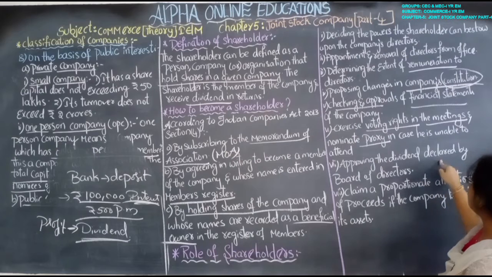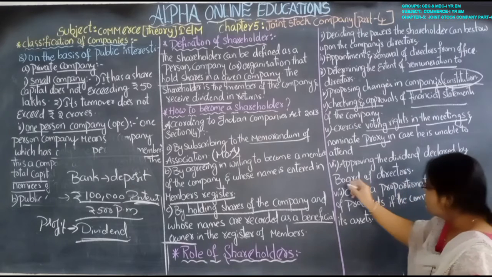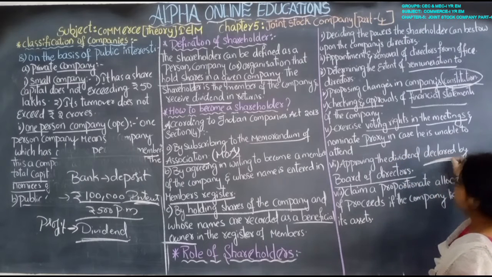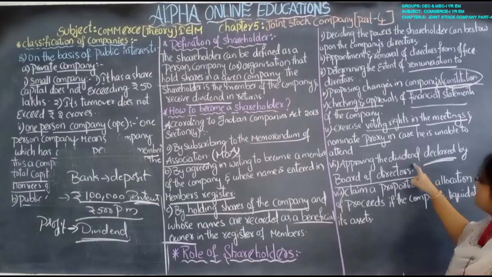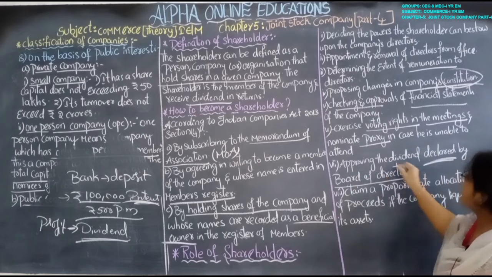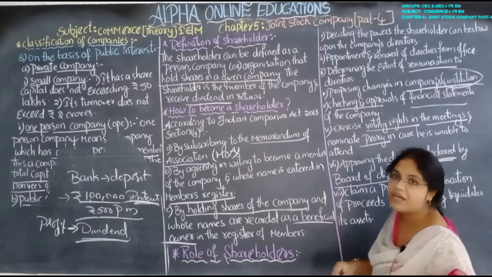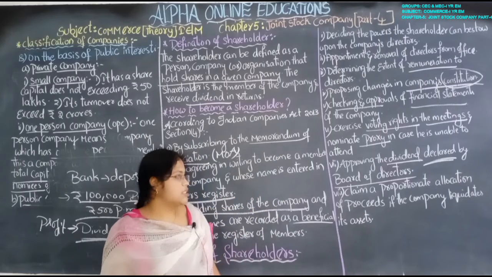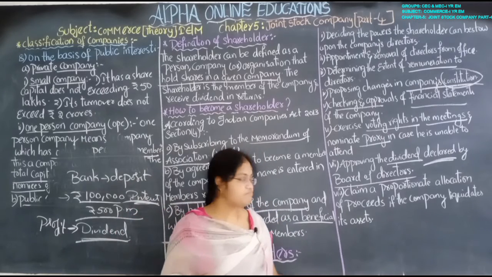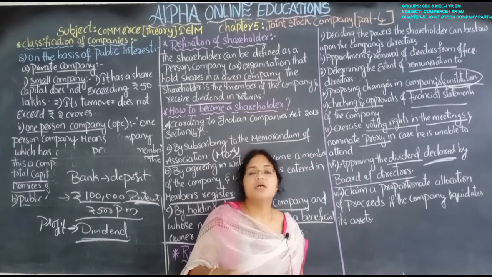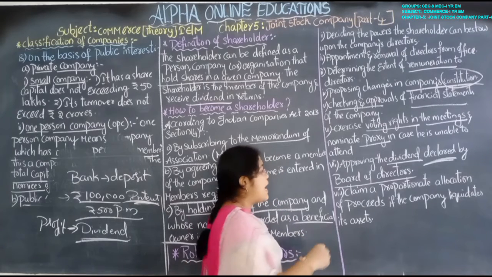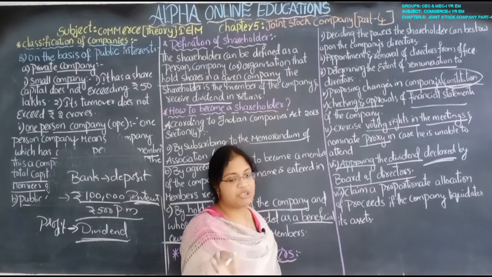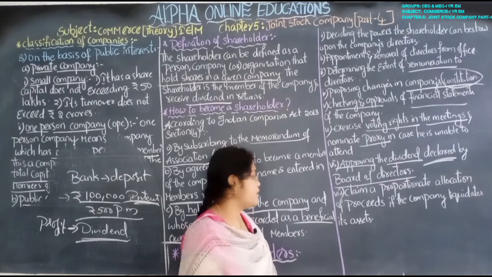Approving the dividend declared by the board of directors. Who will declare the dividend for the shareholders? The board of directors will declare the dividend for the shareholders, and that is approved by the shareholder. He will say, okay, that's the situation of the company, I am satisfied with the dividend.